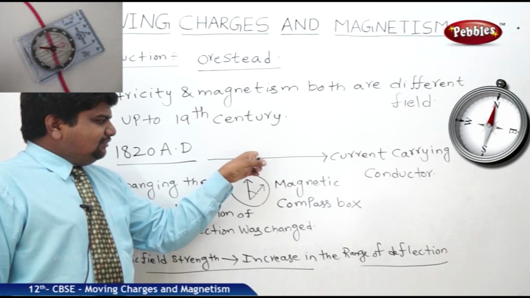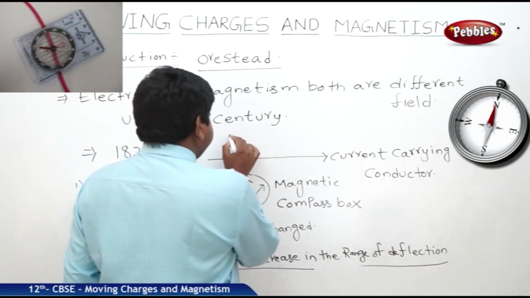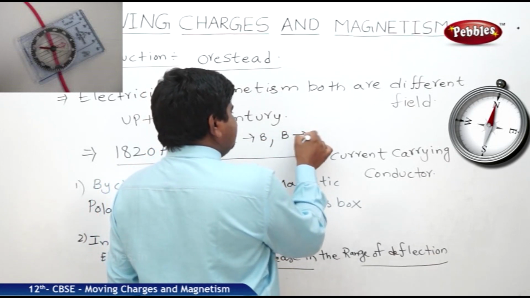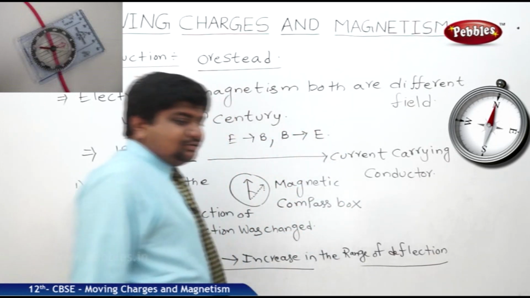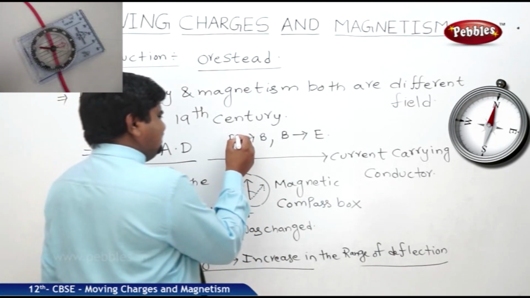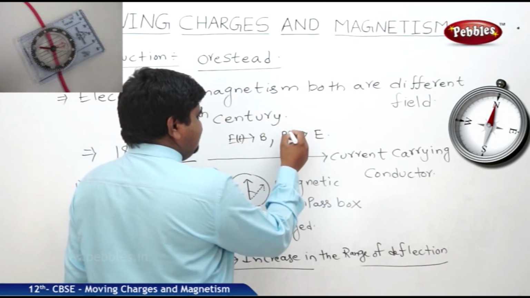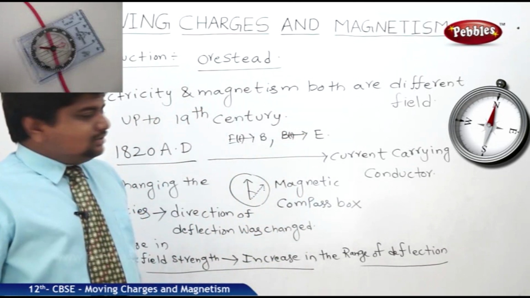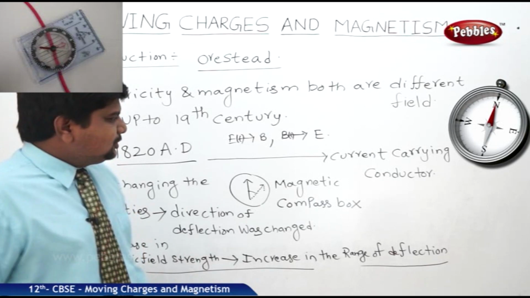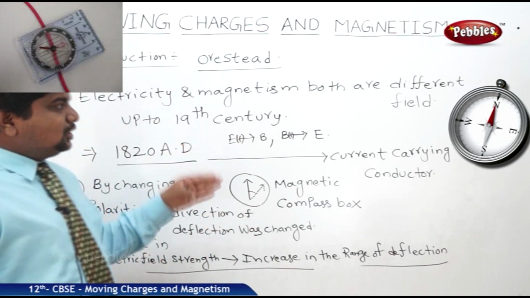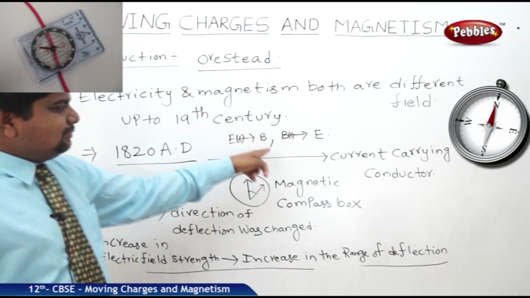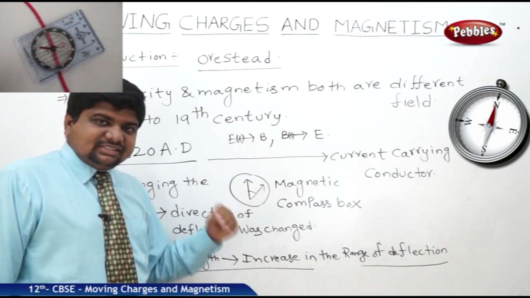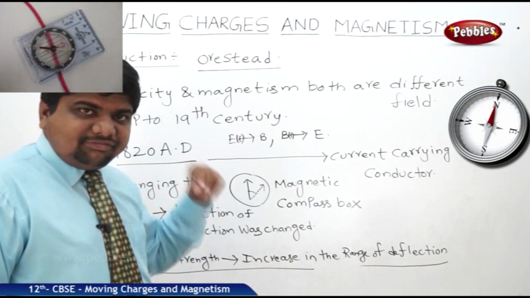So electric field converts to magnetic field, as well as a time varying magnetic field converts to electric field. So we can write E(t) converting to B and B(t) converting to E, where (t) means time varying field. So this observation concluded that the electric field and magnetic field are related to each other. The strength of each depends on the other field.